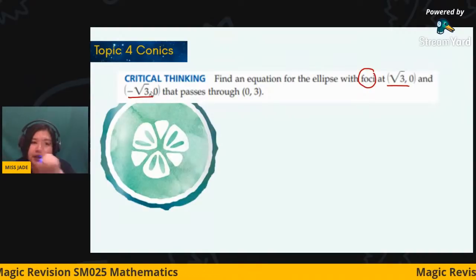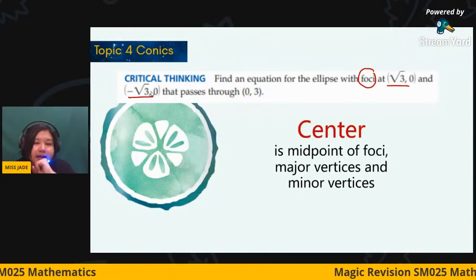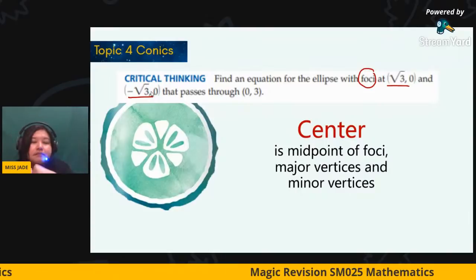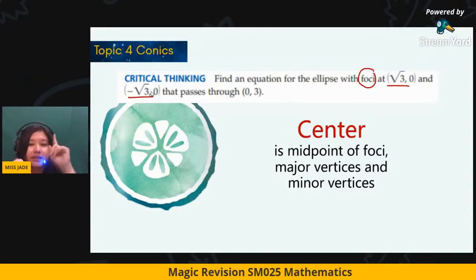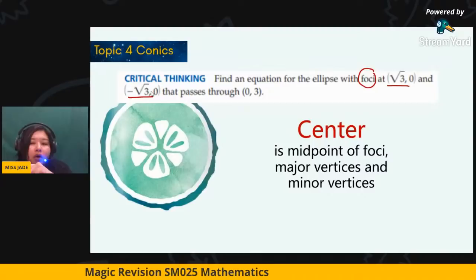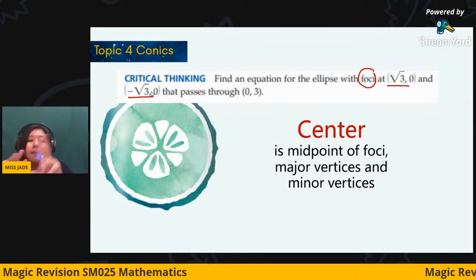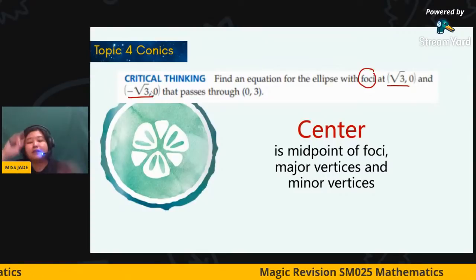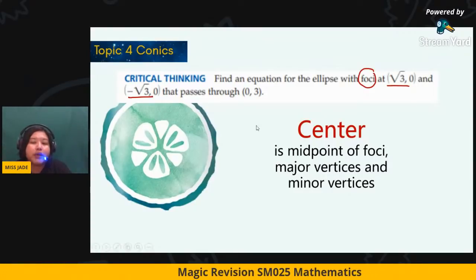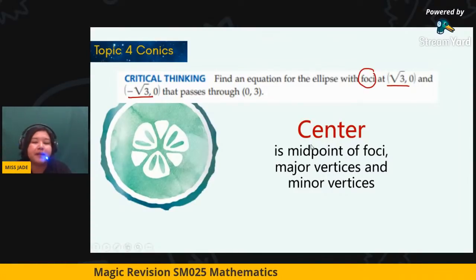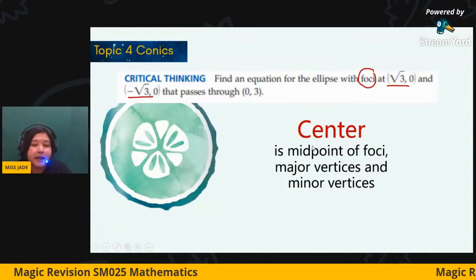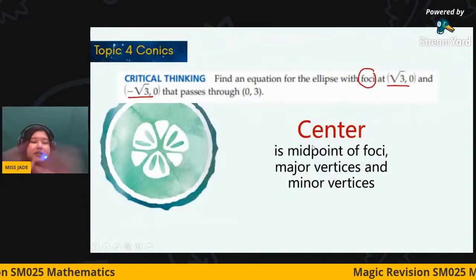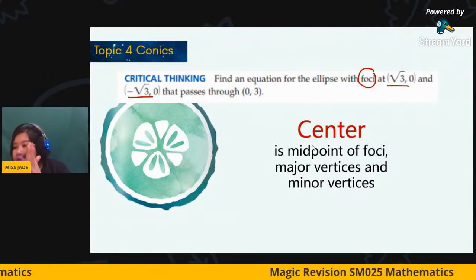And for sure, the last part I need to highlight is this one. The center point is always the midpoint of the pair of foci, major vertices, and also minor vertices. If the information given is about coordinates, please think about the midpoint as the center. So that is chapter 4.